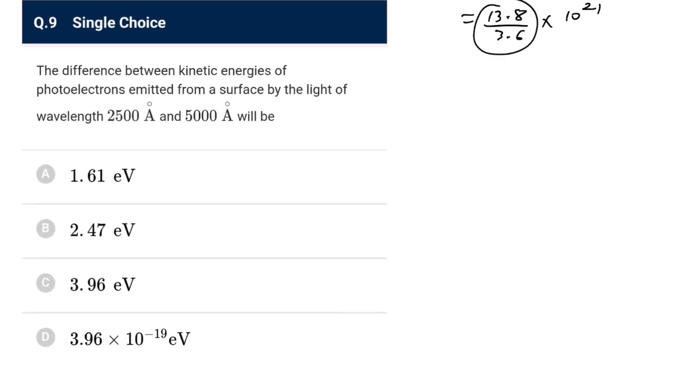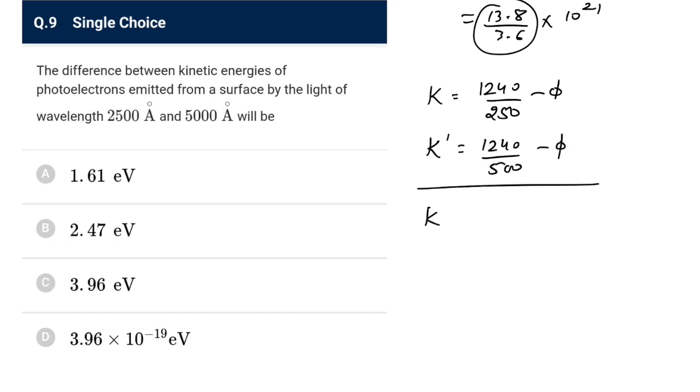Next, the difference between kinetic energy of photoelectrons emitted from a surface by the light of this and this will be, okay. So what would be the difference in the kinetic energy? In the first case, K would be hc by lambda, it would be 1240 upon 250 minus 5. In the second case, k dash would be 1240 upon 500 minus 5. So difference would be k minus k dash, and 5 will cancel, so it would be 1240 upon 250 minus 1240 upon 500.